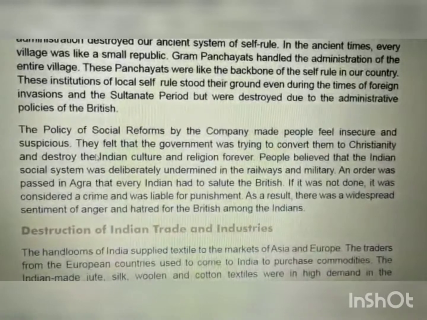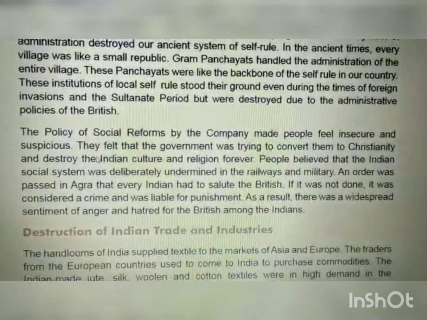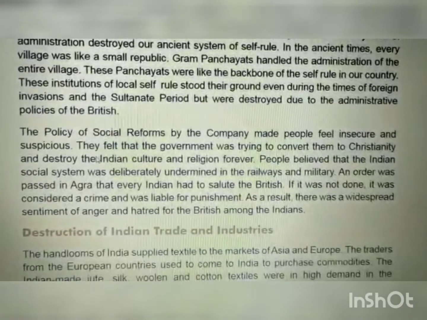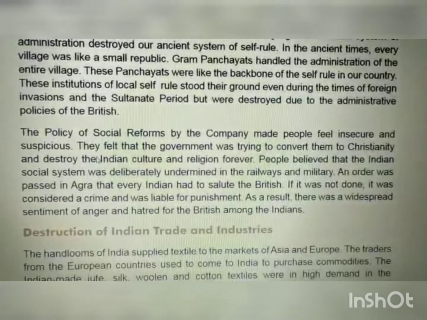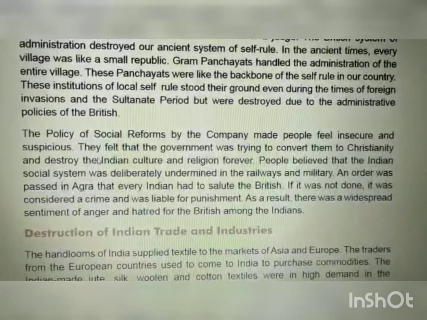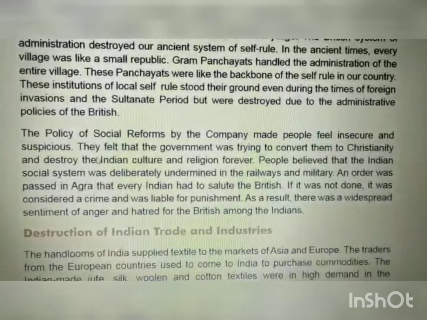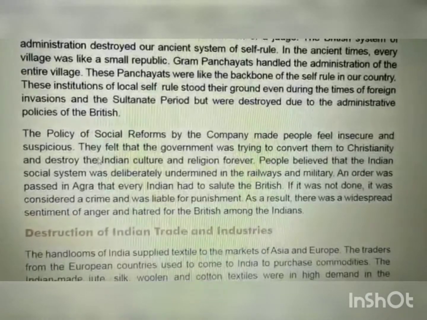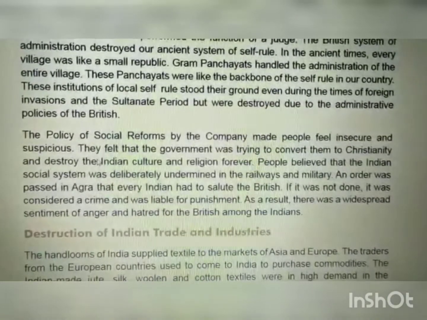An order was passed in Agra that every Indian had to salute the British. If it was not done, it was considered a crime and was liable for punishment. As a result, there was a widespread sentiment of anger and hatred for the British among the Indians.